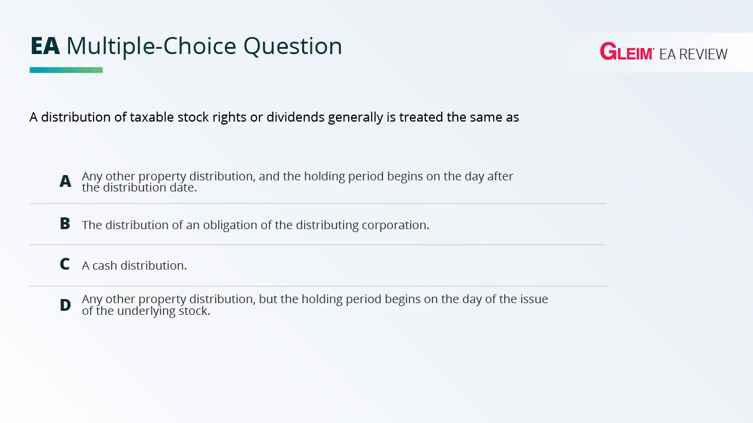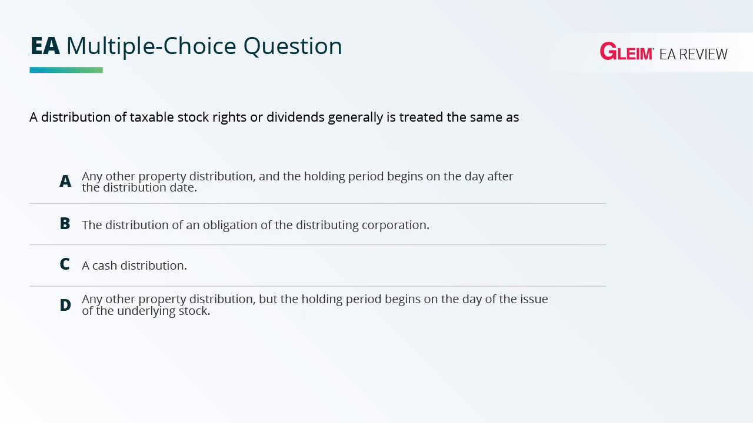A distribution of taxable stock rights or dividends generally is treated the same as. So this question is asking about a corporate taxation related issue. We're talking about taxable stock rights or dividends. Anytime you have corporate taxation, remember corporate taxation is quite complex and you need to know some general rules. And the general rules you need to know deal with formation and contribution, operations, distributions, redemptions, and liquidations.